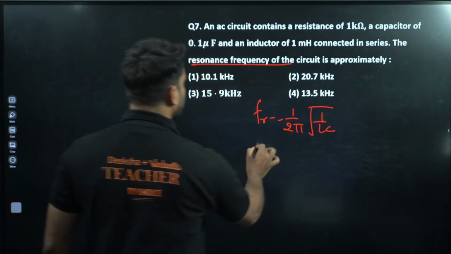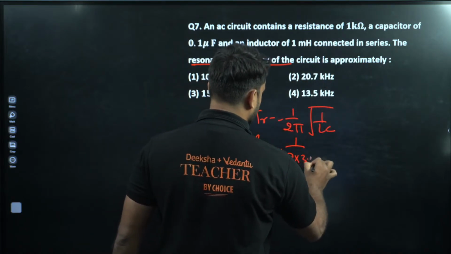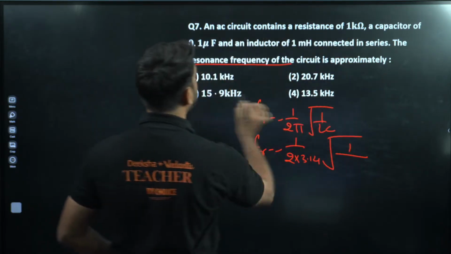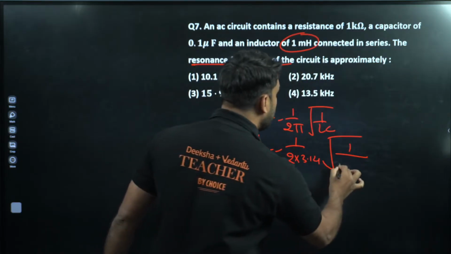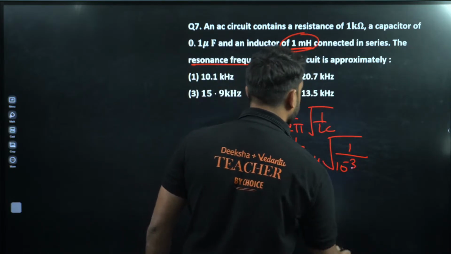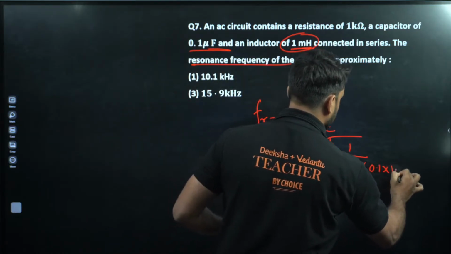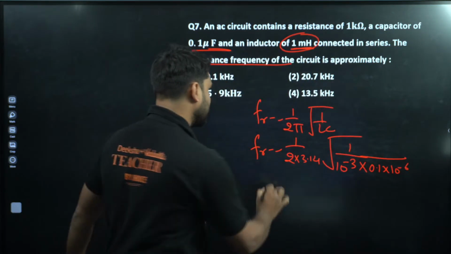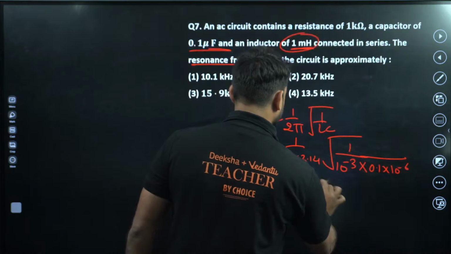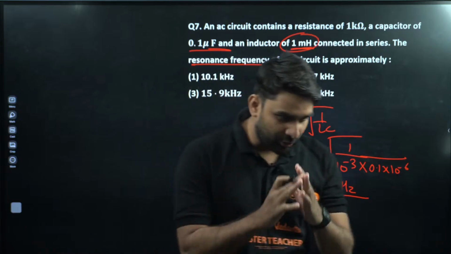Now, resonating frequency is equal to 1 by 2 pi, pi means 3.14, 1 by under root LC. Where is LC? L, inductor, 1 millihenry. So we have to convert that millihenry into Henry, so we multiply by 10 to the power minus 3, and C is in microfarad, so 0.1 into 10 to the power minus 6 farad. When you solve this, the result will come out as 15.9 kilohertz. I hope this is clear to you all.